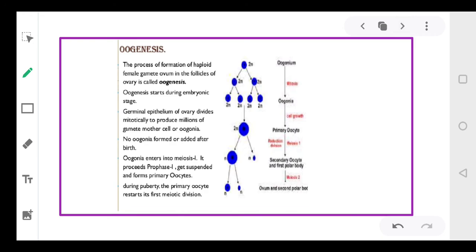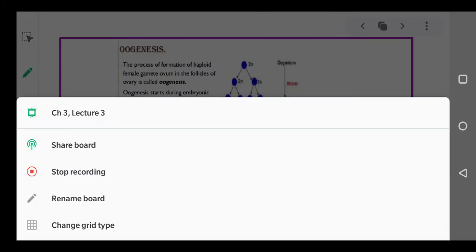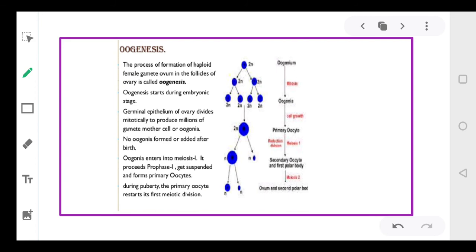Coming to oogenesis. Oogenesis is the process of formation of the female gamete from the follicles of the ovary. This is called oogenesis. And as I told you, oogenesis begins in the embryonic stage, right? The germinal epithelium of the ovary divides mitotically and produces the oogonia, right? And no oogonia are formed after birth. Only during the embryonic stage are oogonia formed.